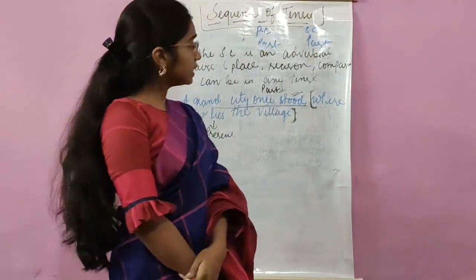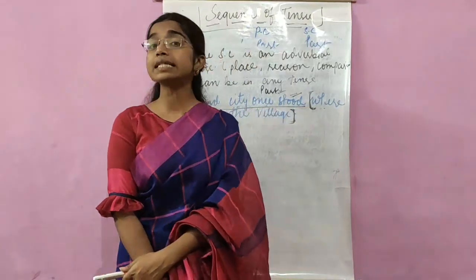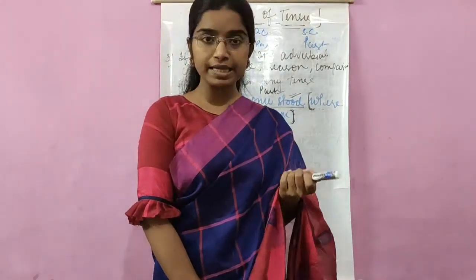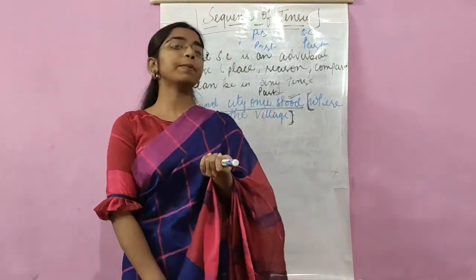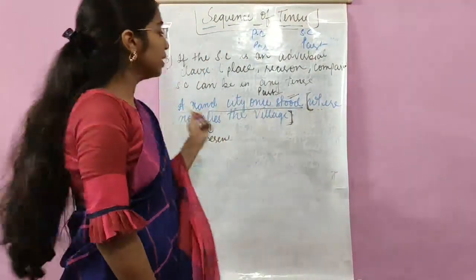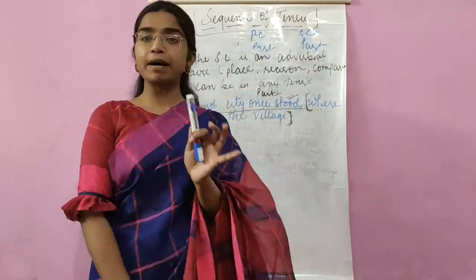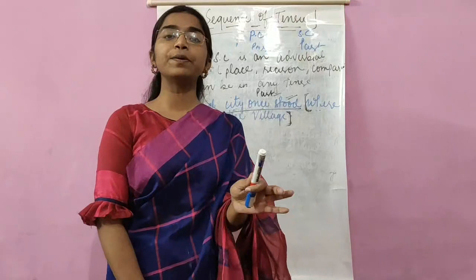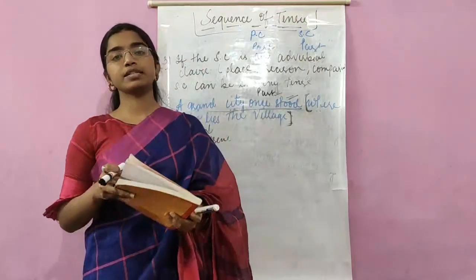The third exception is if the subordinate clause is an adverbial clause and it basically talks about place, reason or comparison. In that case, even if the principal clause is in past tense, the subordinate clause can be in any tense, depending upon the sense of the sentence.